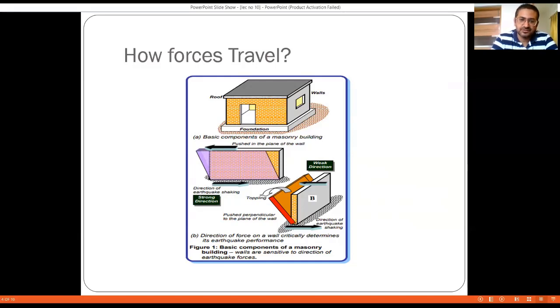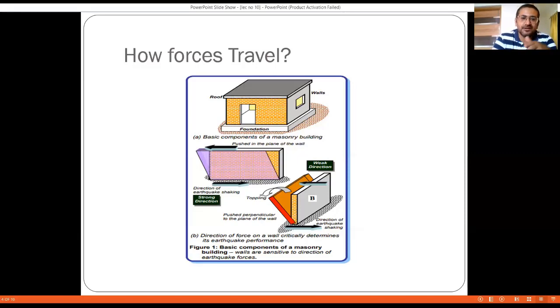So 350 is going to be the width, that is going to be the minor axis. So what is going to happen is that when the force acts perpendicular, the possibility is that the wall is likely to topple in the other direction. That is, it may collapse in the out of plane bending direction, right? So that is the same thing that is shown in the figure.